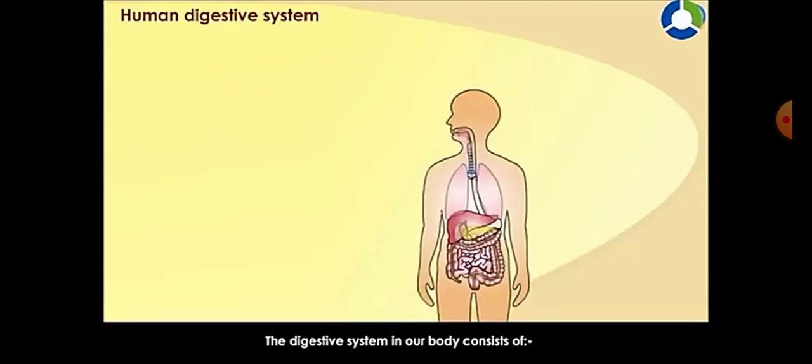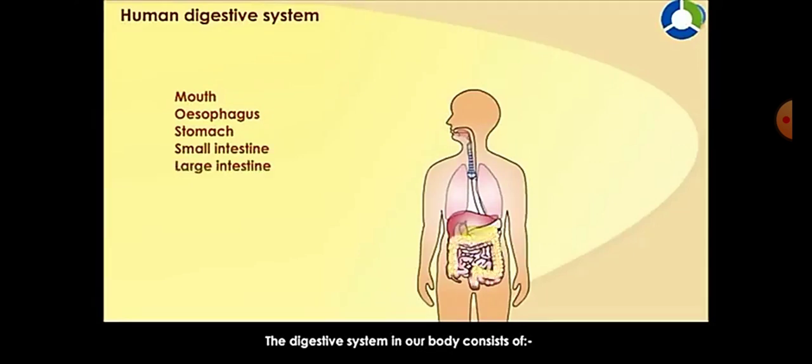The digestive system in our body consists of mouth, esophagus, stomach, small intestine, large intestine, liver, gallbladder, pancreas,